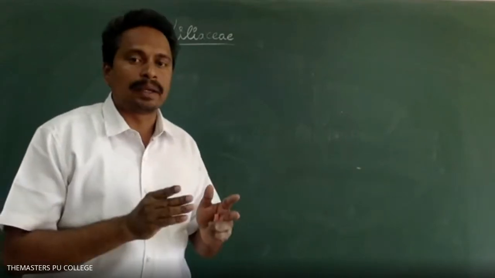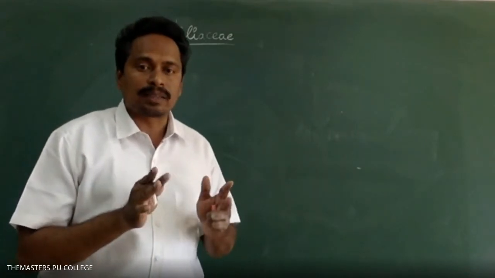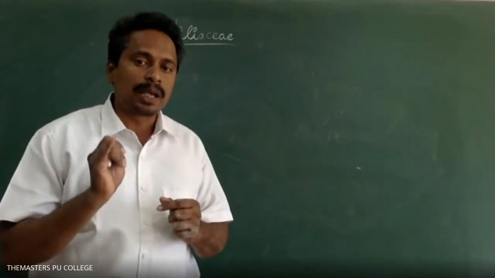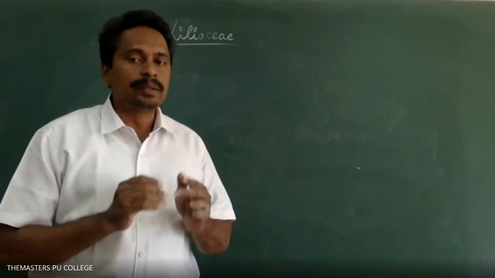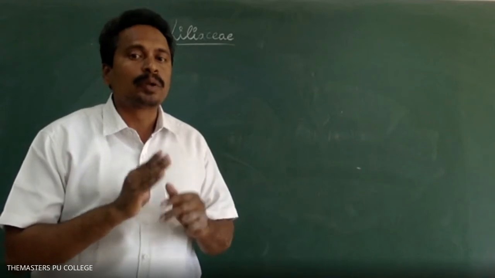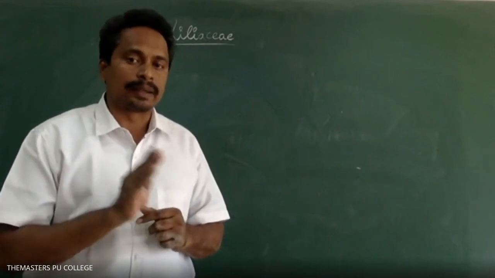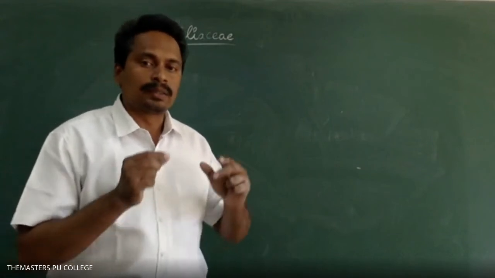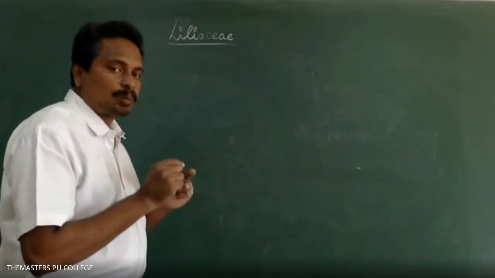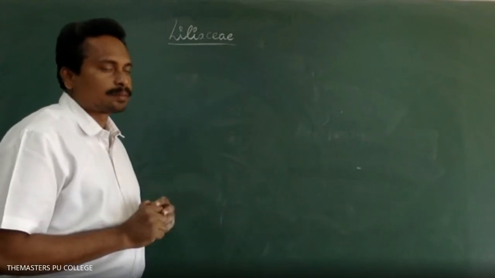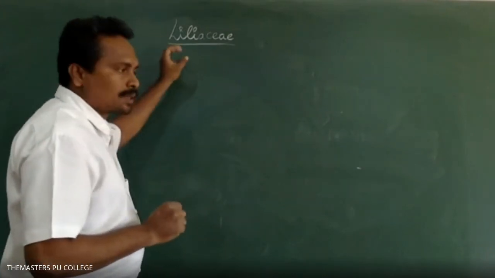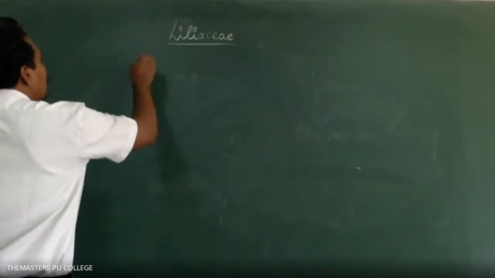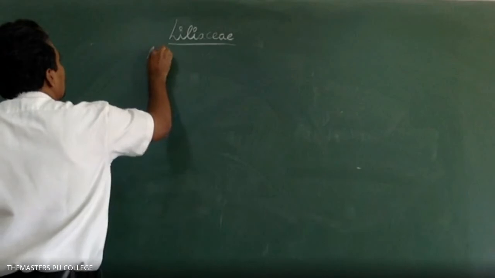The kingdom Plantae consists of 5 groups of plants: algae, bryophytes, pteridophytes, gymnosperms, and angiosperms. The angiosperms are further differentiated into 2 classes: dicotyledons and monocotyledons. So the Liliaceae family is the monocotyledons of angiosperms.